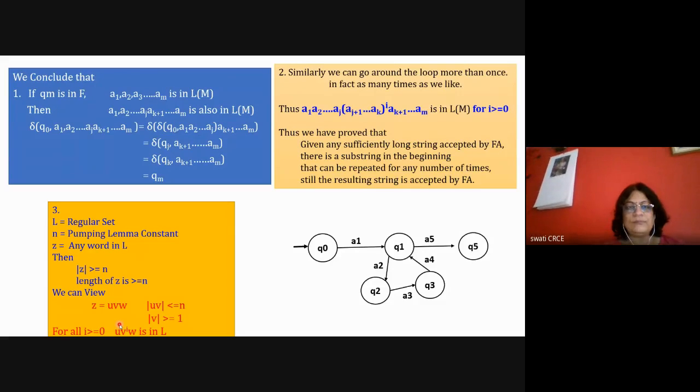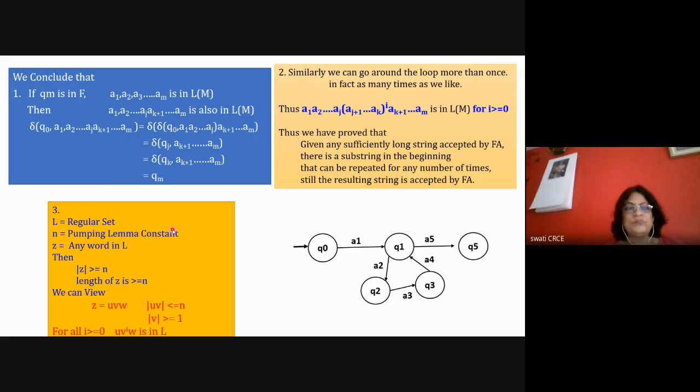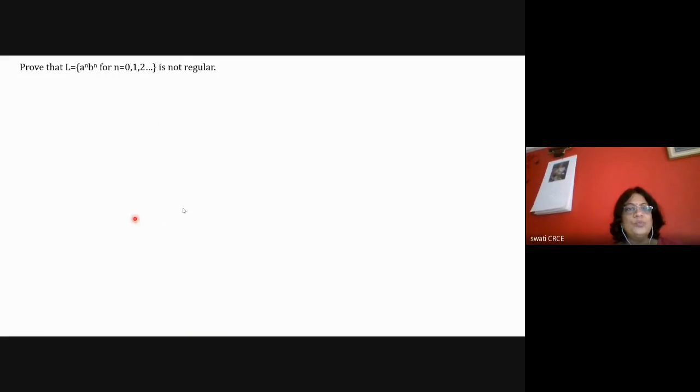Okay. So now if there is any question in the exam, the question can be for 10 marks. If the 10 marks question is there, they will say explain what is pumping lemma and prove that the language is not regular. So if it is for 10 marks, 5 marks are there till this particular proof. Then the next 5 marks are there to prove this particular example.